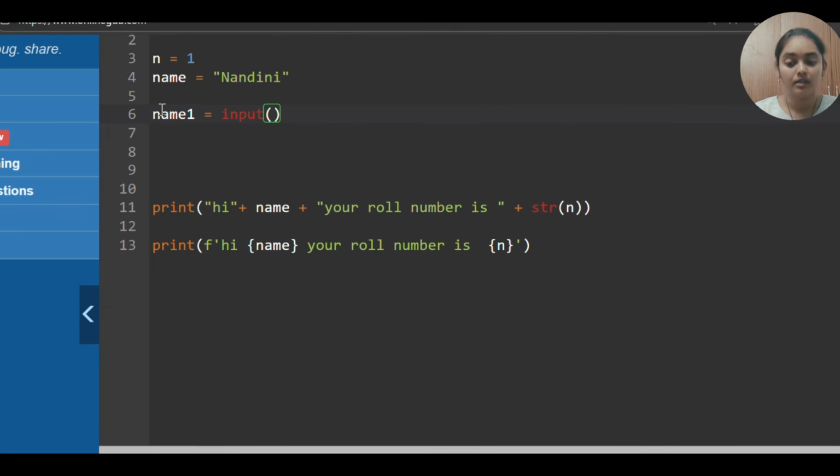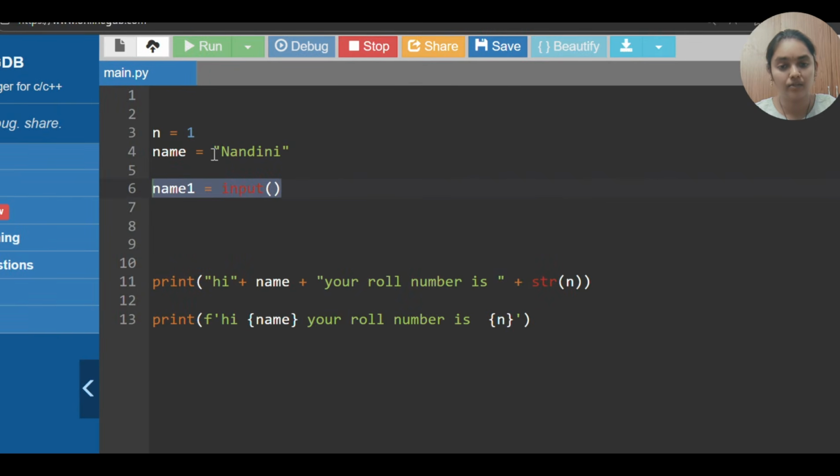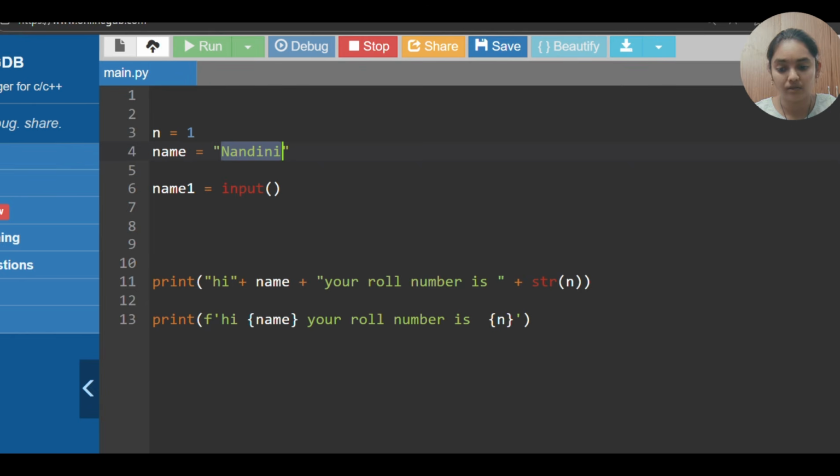That means you have to pass the value for that variable called name 1. So if I run this code, what will happen? The first line will be executed, second line will be executed, nothing but these two values are passed to that variable name and n respectively.